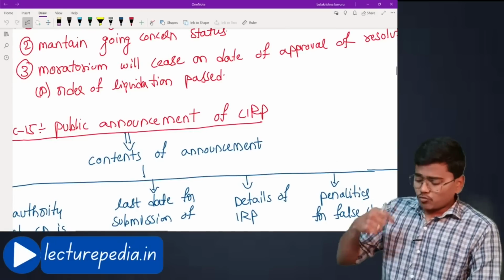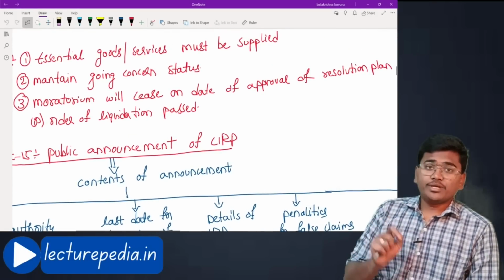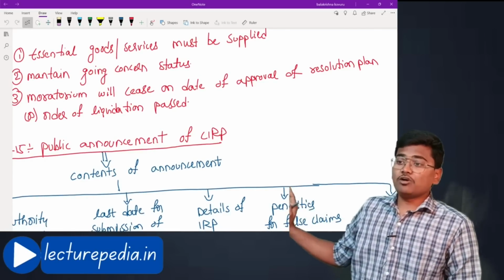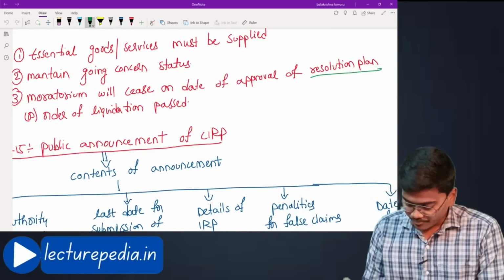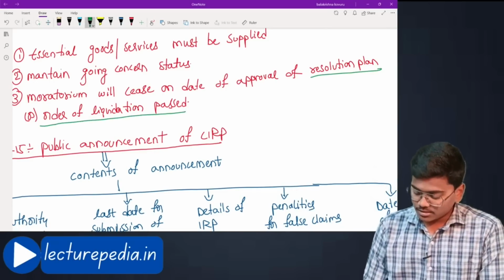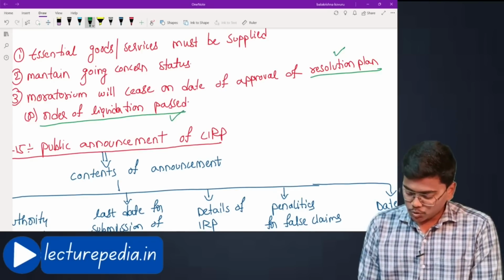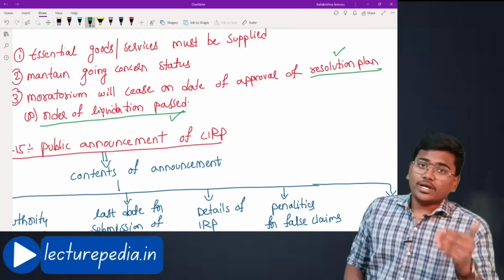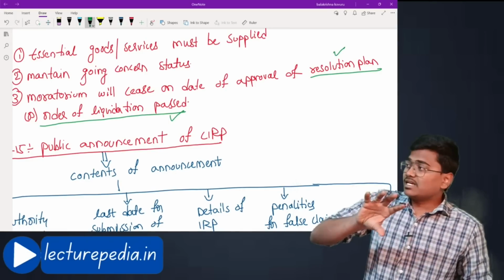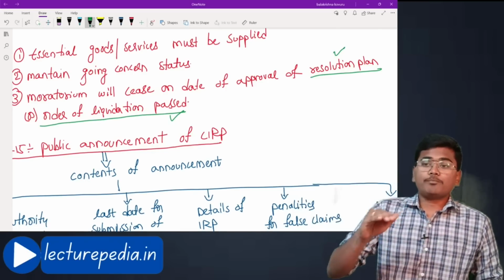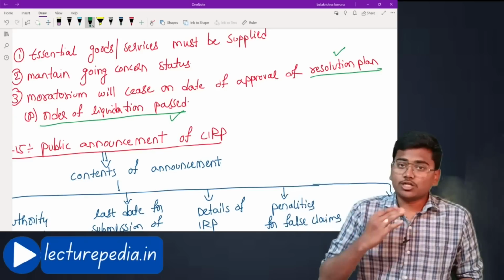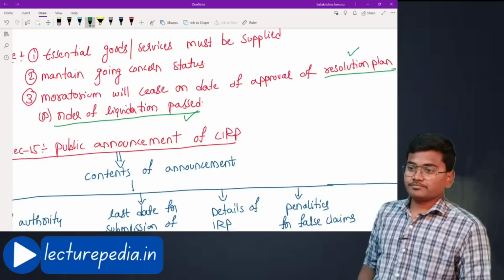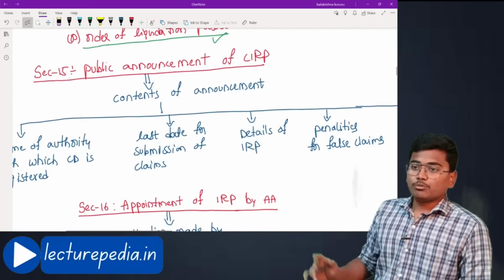Next, till what time will this moratorium period be effective? See, the moratorium will cease, that means stop, on the date of approval of the resolution plan or when an order of liquidation is passed. If either of these two events happens, at that date the moratorium period will come to an end. What are those two events? The first is the approval of the resolution plan, and the other is an order of liquidation passed against the corporate debtor. In these two cases, the moratorium will come to an end. That was section 14. Moving to section number 15.